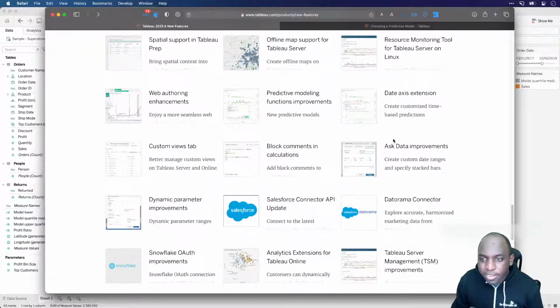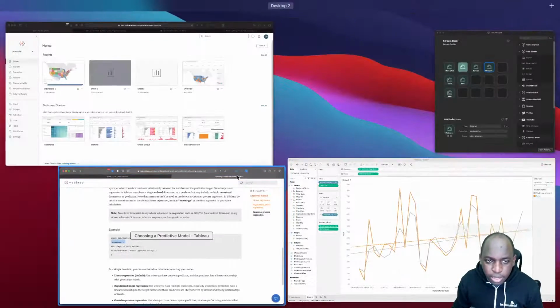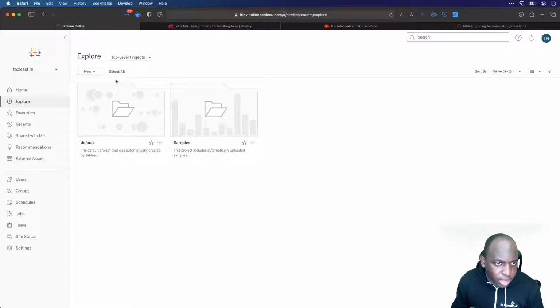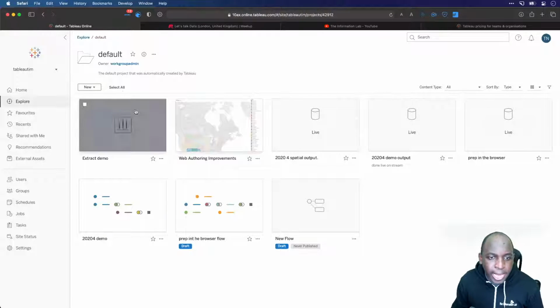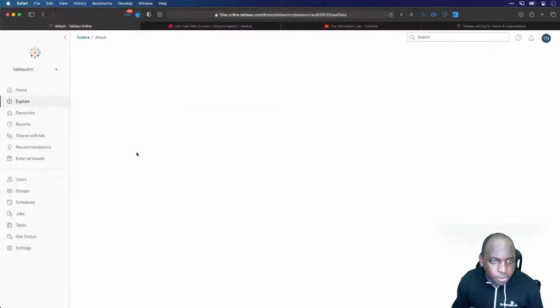Okay, so the last thing to do is just show you this Ask Data improvements option here. So let's go back to, do I actually have my other browser open? I think I do. Here we go. And if I go back to Explore, go to Default, and let me look at this as a list again. And let's find my demo output.